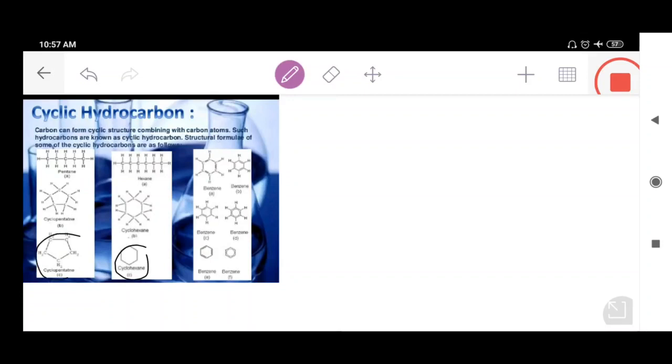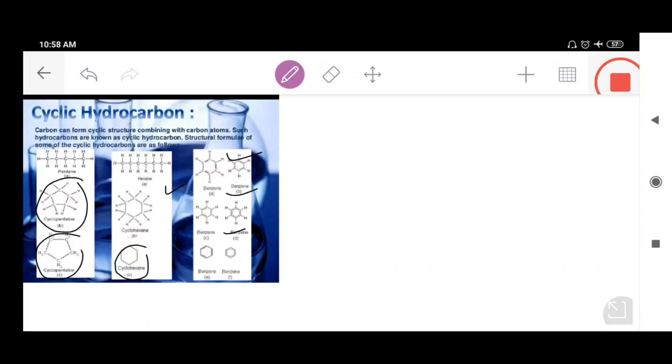What this ring formation is all about? The hydrocarbons in which the carbon atoms are arranged in the form of a ring are called cyclic hydrocarbons.